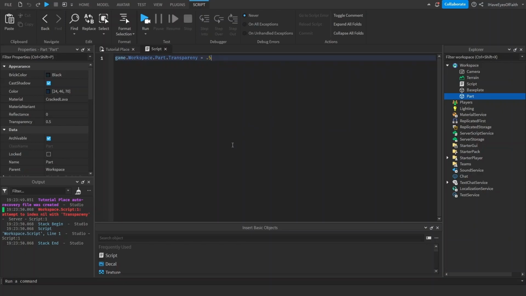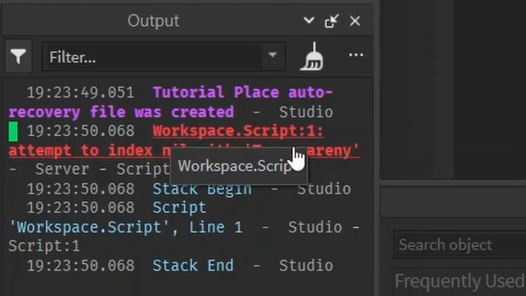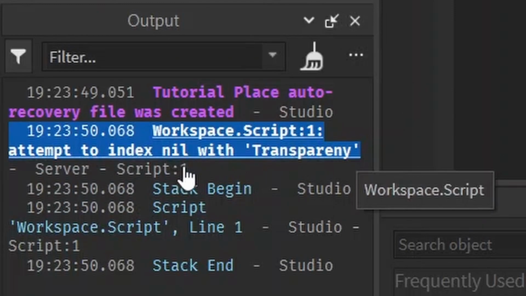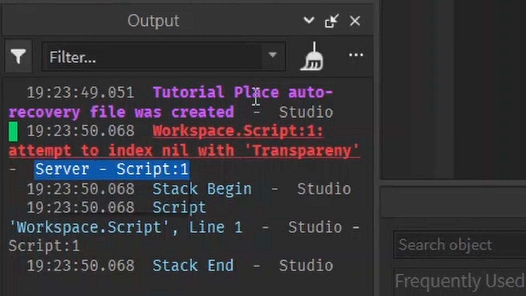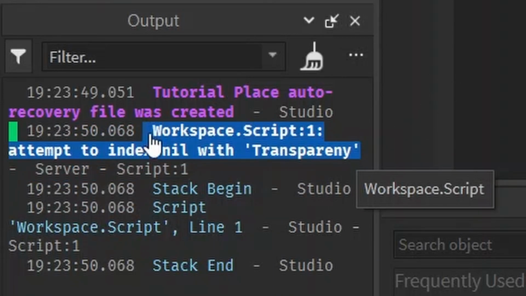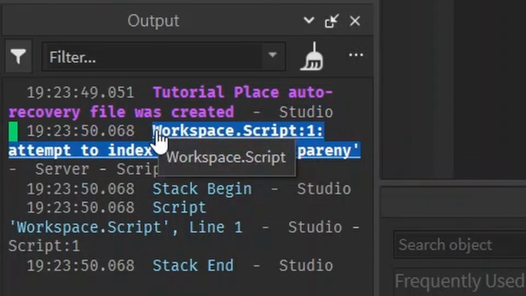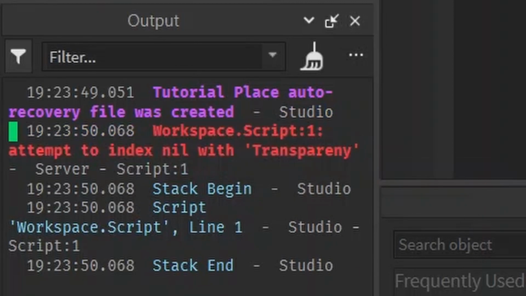And also, you could try Googling your error. Not the whole thing, but maybe like "attempt to index nil with transparency." And you don't have to tell it what line, because what are the chances other people had the same line as you? But if you want, you can do it. But this is all that's necessary. If you try Googling that, I'm sure other people have had the same errors as you and have posted it online for you to find.